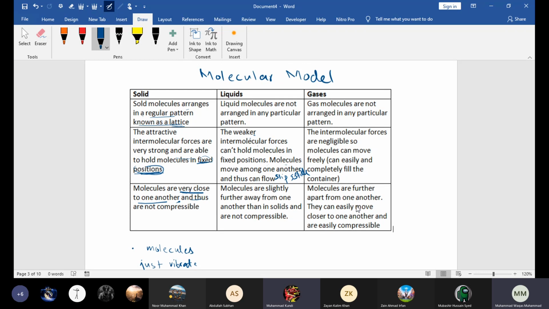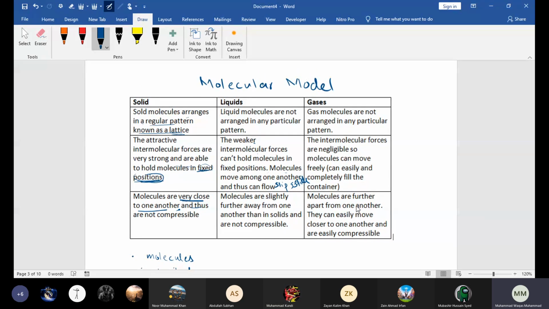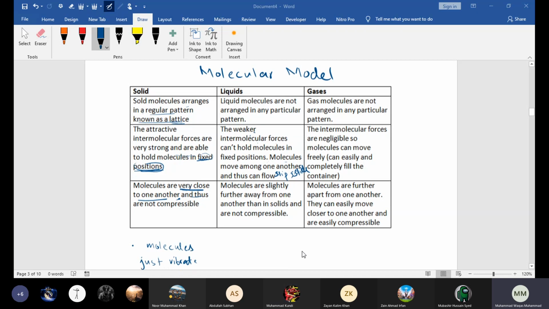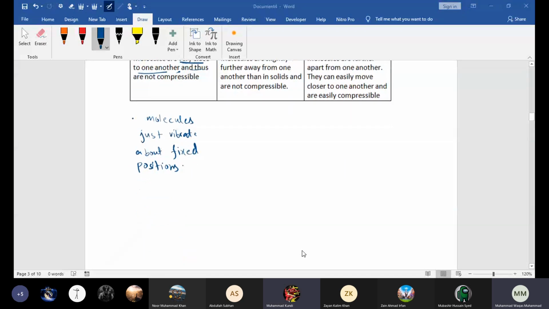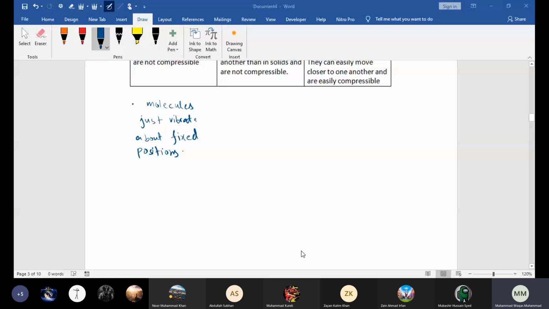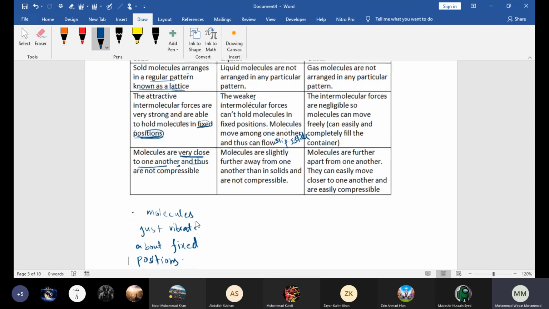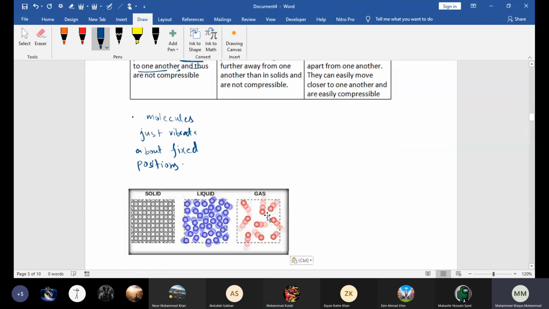On the other hand, beta, when the molecules are far apart in a unit volume, there would be fewer molecules. Less number of molecules, sir. Few molecules in a unit volume means the density is low. Low. Okay. Yes, sir.